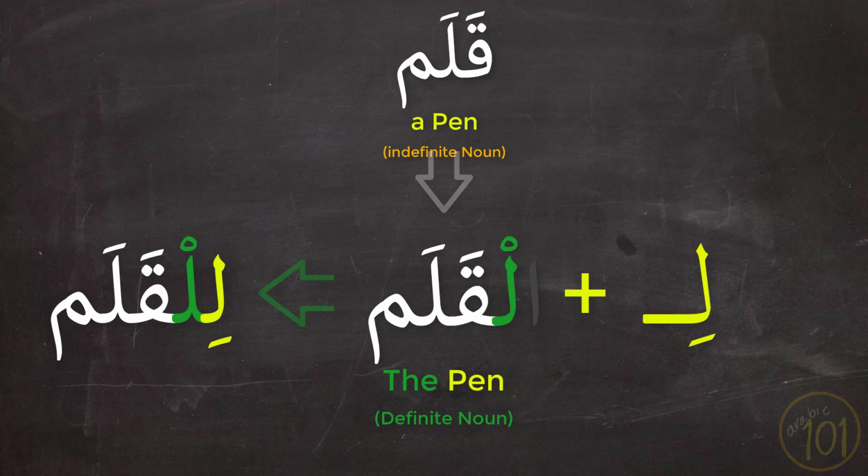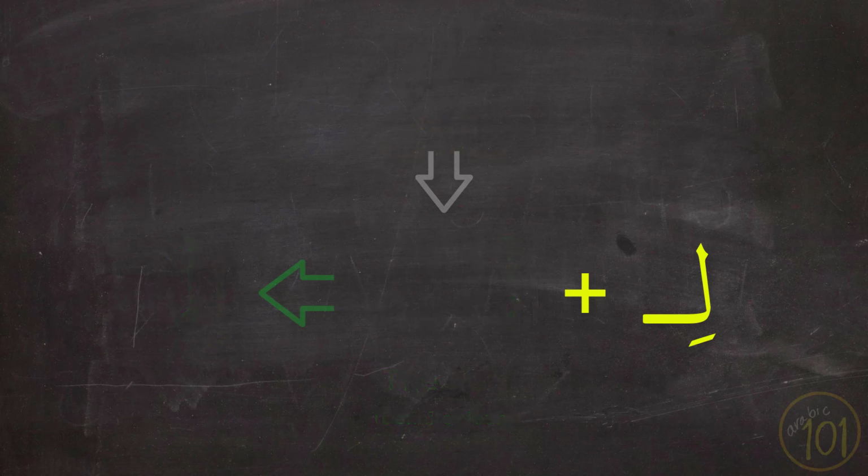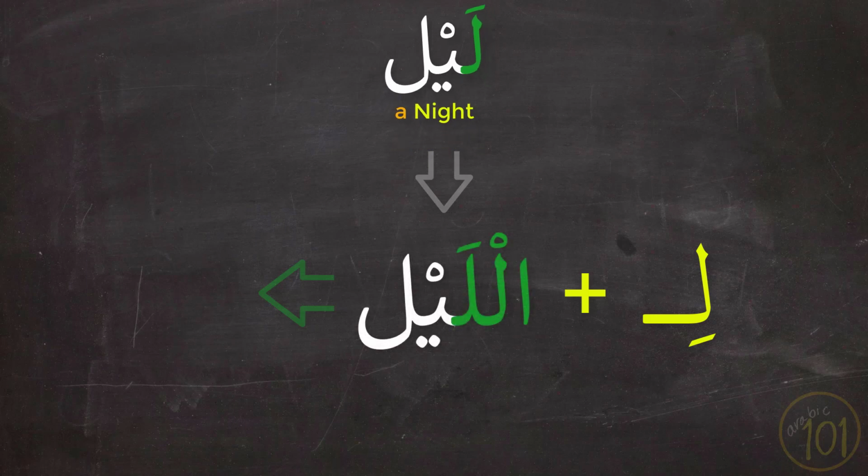Now let's try to do the same thing with a word that has lam as its first letter. We'll go with the word layl, which means a night. And after adding al, or the definite article, we'll have al-layl, the night. Remember, this is al-shamsiyya, so we will not pronounce the first lam at all, and the second lam will have shadda on top of it. And so we say al-layl, like when we say ash-shams.